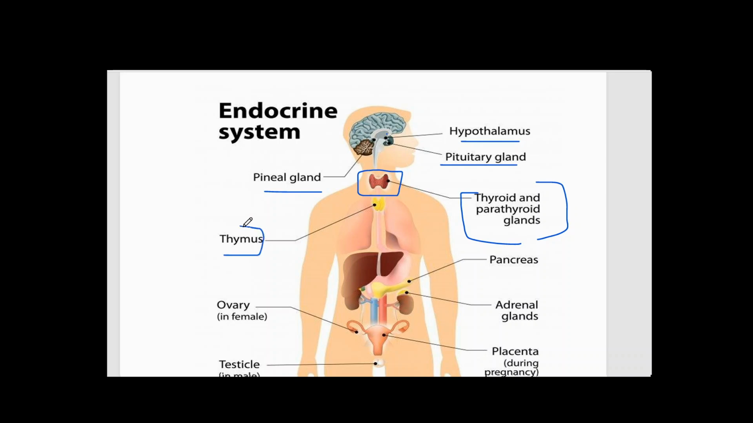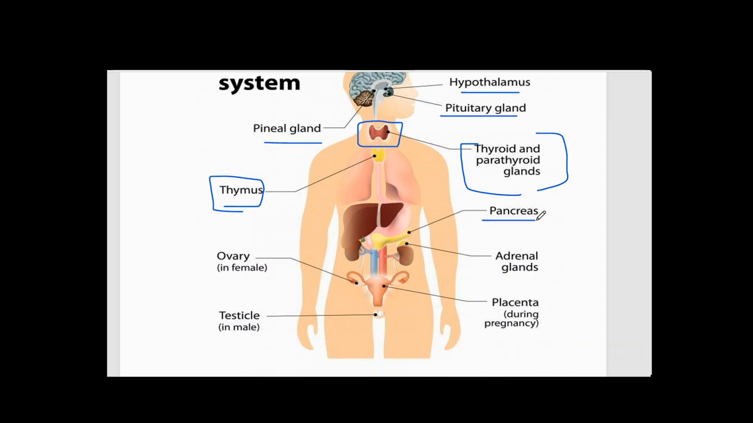Next, the thymus gland. In the lymphatic system we discussed the thymus gland, which is located in the sternum. Then we have the pancreas, which is located towards the stomach, on the left side of the body. Then we have the adrenal gland above the kidneys. Then for the females, there are ovaries, and for the males, testicles are the reproductive endocrine glands.